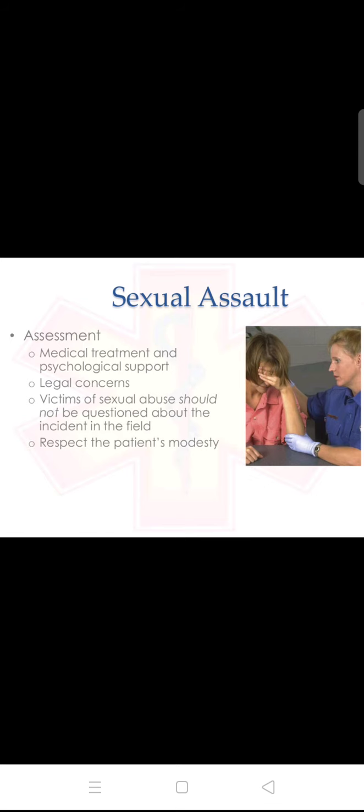Respect the patient's modesty. Protect the scene and handle clothing as little as possible. If removing clothes, bag each item separately. Do not cut through any tears or holes in the clothing. Place bloody articles in a brown paper bag. Do not examine the perineal area. Do not allow the patient to change clothes, bathe or douche. Do not allow the patient to comb hair, brush teeth or clean fingernails. Do not clean wounds if possible.